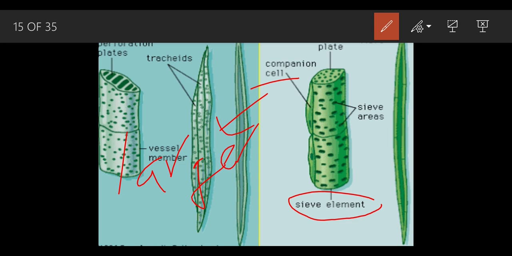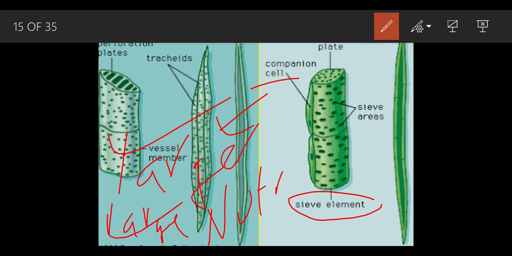The companion cells have a large amount of nutrition stored in them, whereas the sieve element has a lesser amount of nutrition or none. So as this is larger, quite mature and full of nutrition, it helps the sieve tubes in the carrying or conduction of the food.